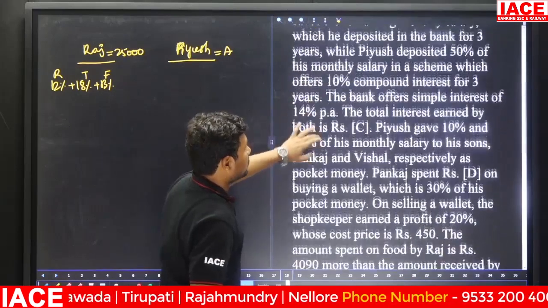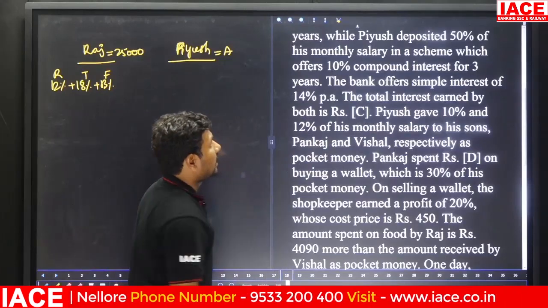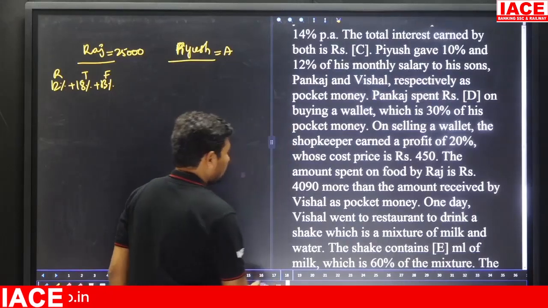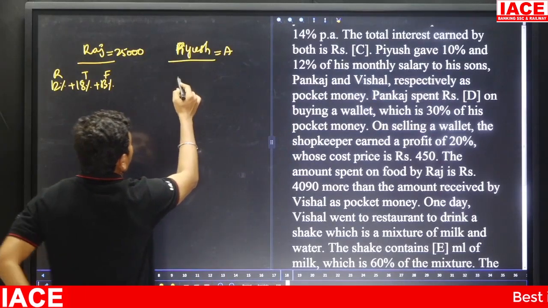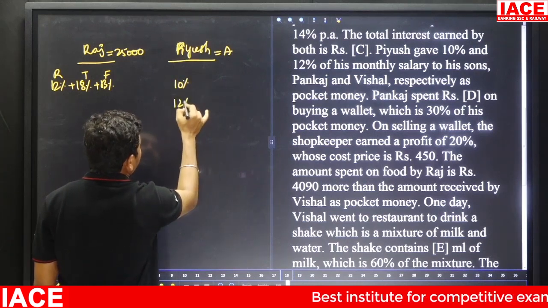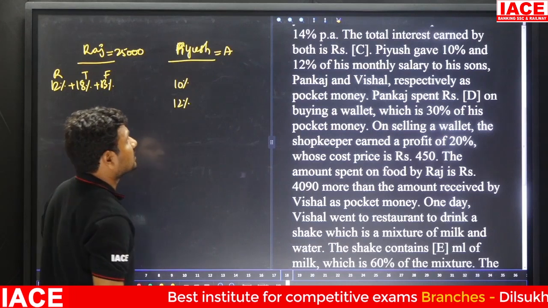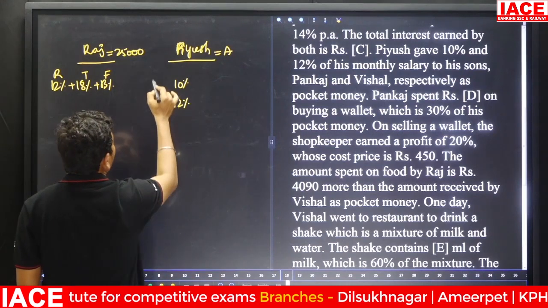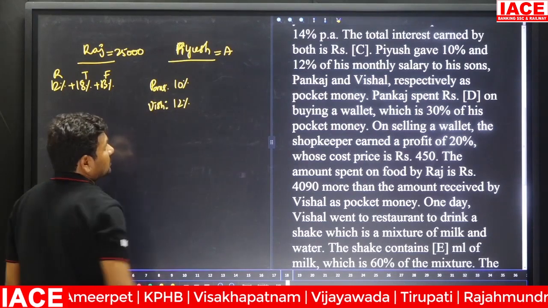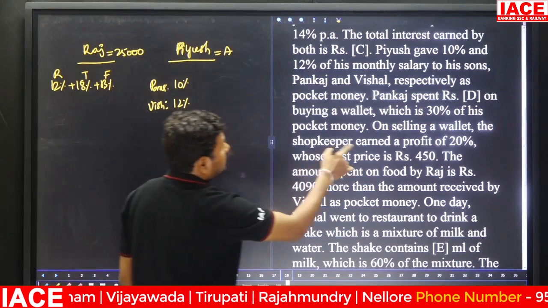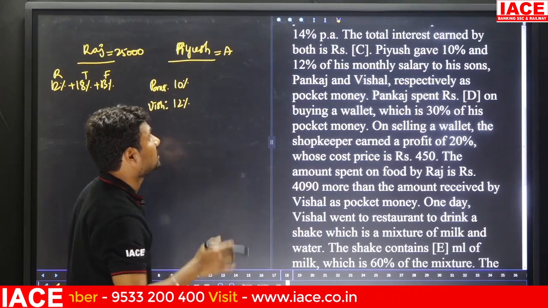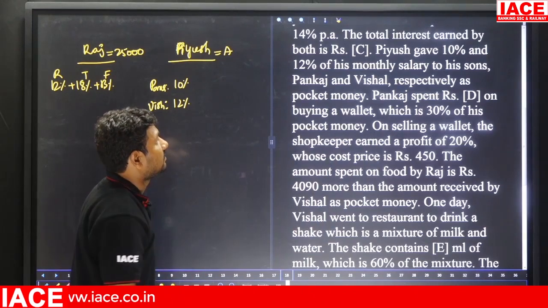And next, Piyush gave 10% and 12% of his monthly salary to his sons Pankaj and Vishal respectively. Pankaj spent D rupees on buying a wallet, which is 30% of his pocket money.